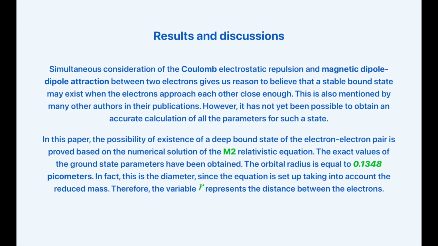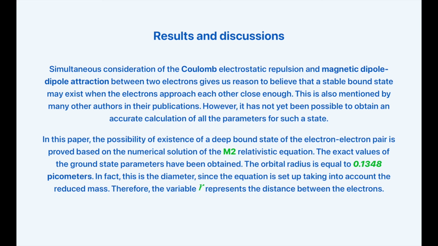Regarding the results and discussions, simultaneous consideration of the Coulomb electrostatic repulsion and magnetic dipole-dipole attraction between two electrons gives us reason to believe that a stable bound state may exist when the electrons approach each other close enough. This is also mentioned by many other authors in their publications. However, it has not yet been possible to obtain an accurate calculation of all the parameters for such a state. In this paper, the possibility of existence of a deep-bound state of the electron-electron pair is proved based on the numerical solution of the M2 relativistic equation. The exact values of the ground state parameters have been obtained.